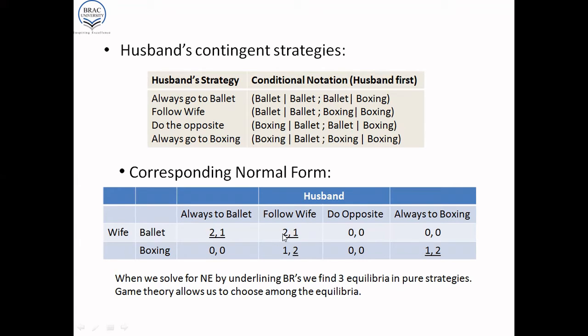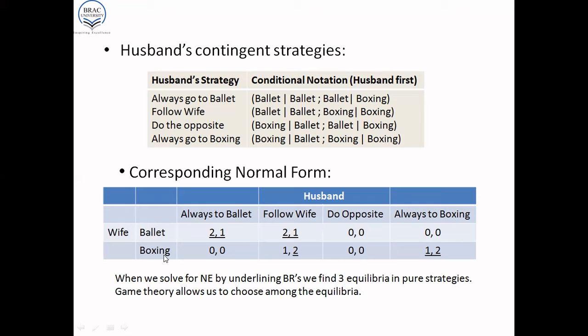And we have the same payoff of 2 to the wife and 1 to the husband. However, if the husband adopts a do opposite strategy, then if the wife goes to the ballet, the husband will go to the boxing. And since they are separated, they will have 0 payoffs. And of course, if the husband stubbornly always goes to boxing and the wife goes to the ballet, they would again be separated and have 0 payoffs.